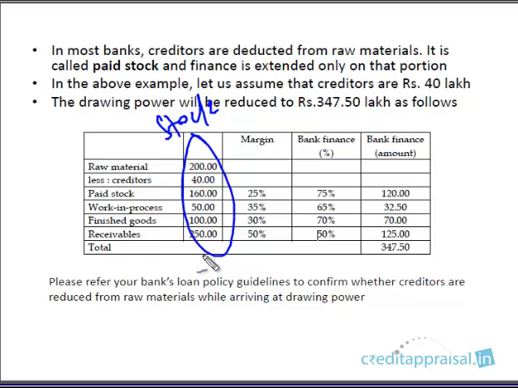Based on this, you are believing and you are sanctioning, allowing drawings as per the DP. This DP calculation is based on these figures. You are believing these to be true. Now it might be very possible that the company has fabricated these figures. Maybe it has boosted these figures to get the drawing power.